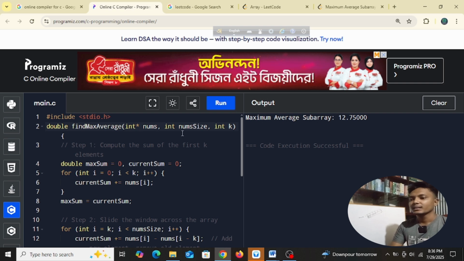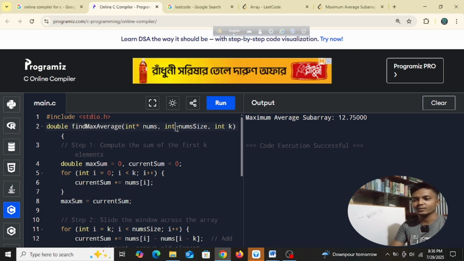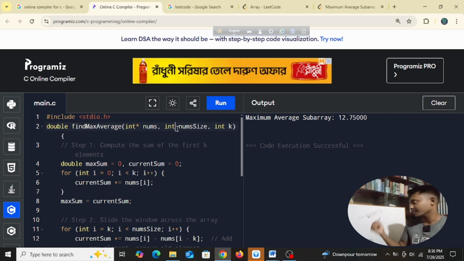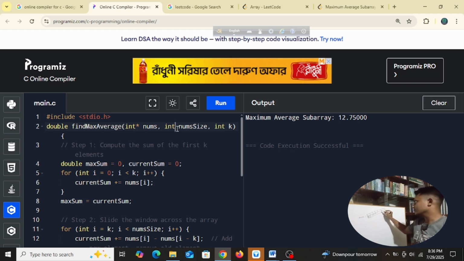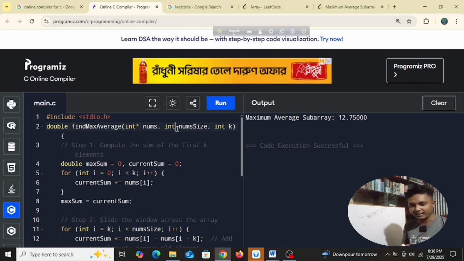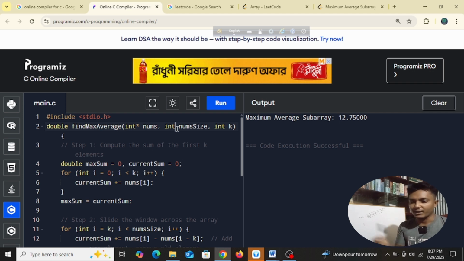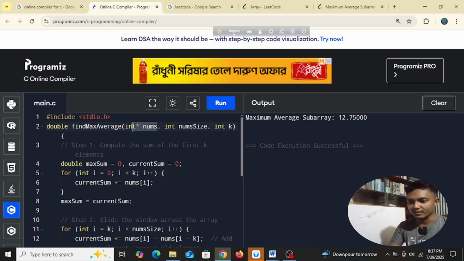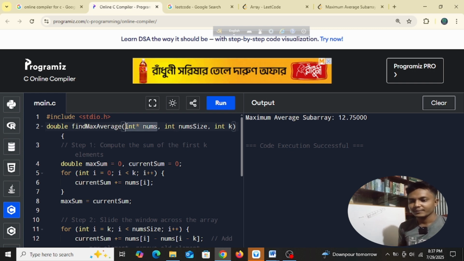So you see the num size, there is no asterisk in the num size. This is because num size is just a number, like maybe here we have 6 elements, right? So num size will take only the number 6. So 6 is just an integer, it's only one number, so we don't have to pass an asterisk here, okay? And nums is a pointer, guys, it's a pointer to an array, okay?